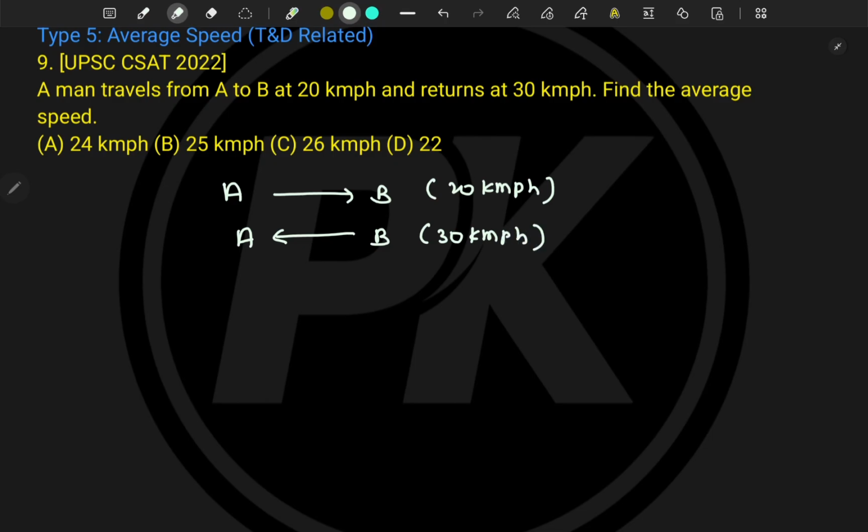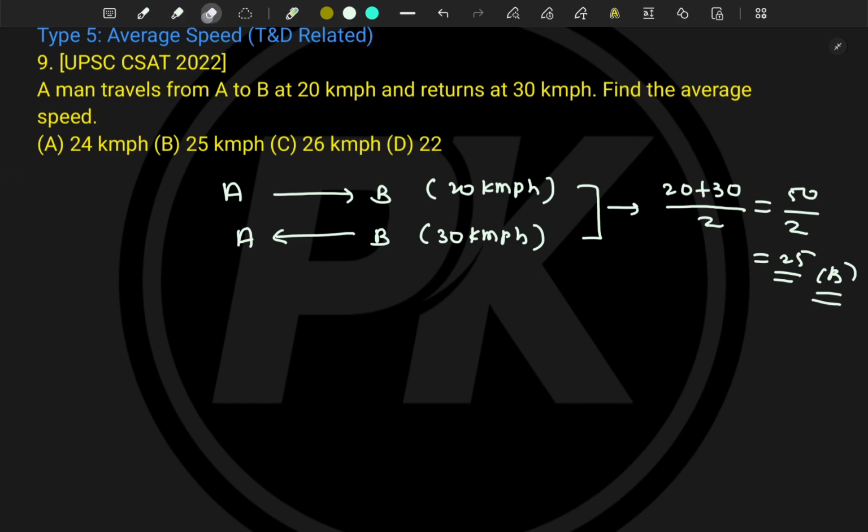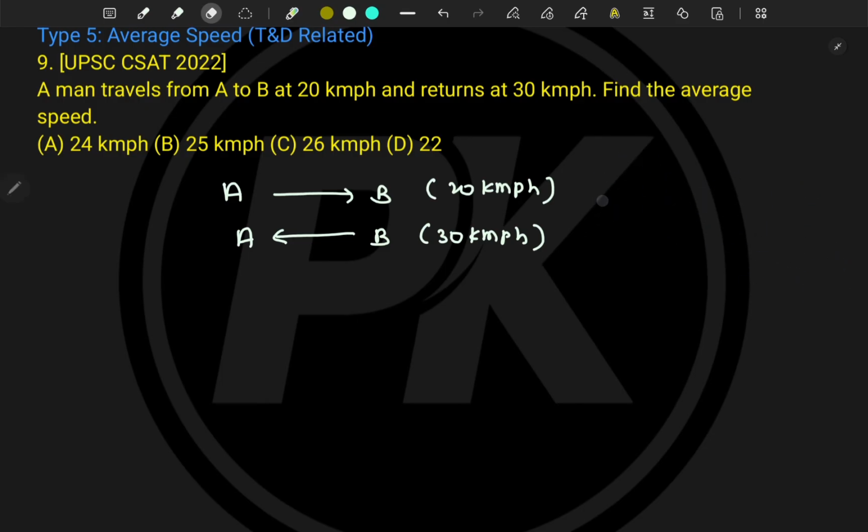Find the average speed. It is asking for average speed. Most of the students who didn't know this topic will do 20 plus 30 divided by 2, that means 50 divided by 2, that means 25, and they'll click option B like that, and here the things go wrong. This is not the way. Now concentrate here on the board. So here, what is the trick?